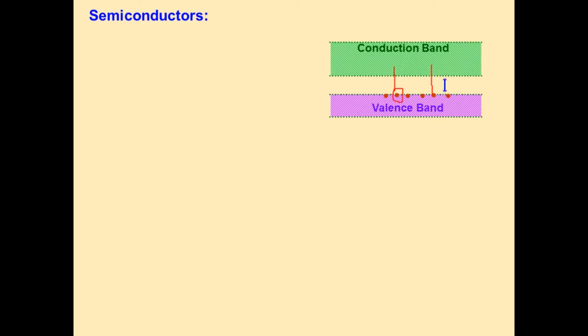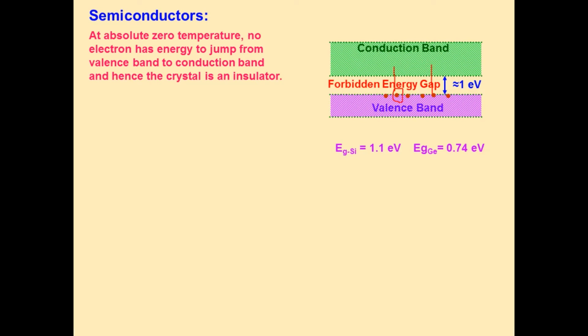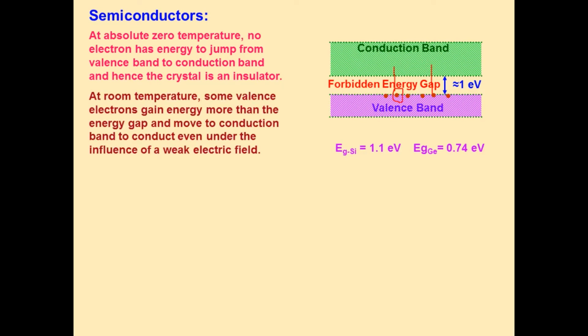In the case of semiconductors, a small energy gap lies in between the valence band and the conduction band, called the forbidden energy gap. In silicon, the forbidden energy gap is 1.1 electron volt, and for germanium it is 0.72 electron volt according to the NCERT book. When a small amount of heat energy is given, electrons easily jump from the valence band to the conduction band because the energy gap is very small.